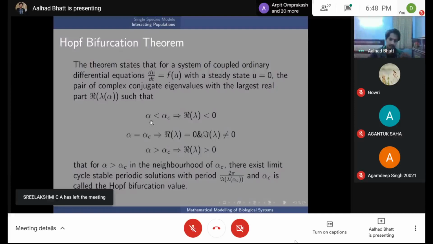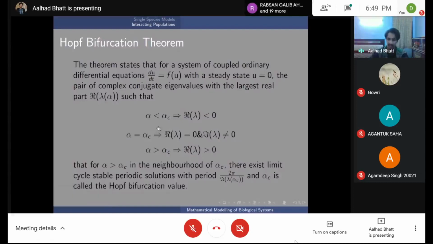So alpha is a parameter, and if alpha is less than alpha c, where c is critical, then the real part of the largest eigenvalue should be negative. If it's equal to alpha c, then the real part of the largest eigenvalue is 0 and the imaginary part is not 0. If it's greater than alpha c, then the real part is greater than 0.